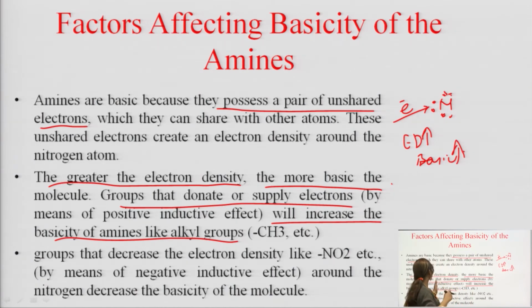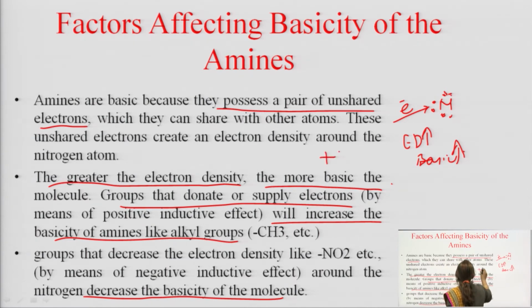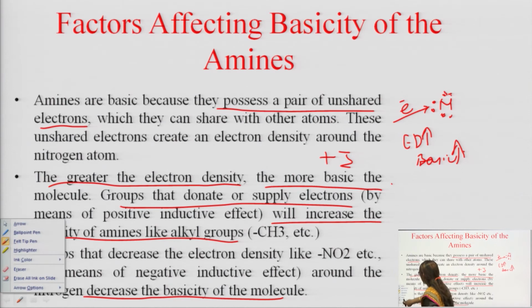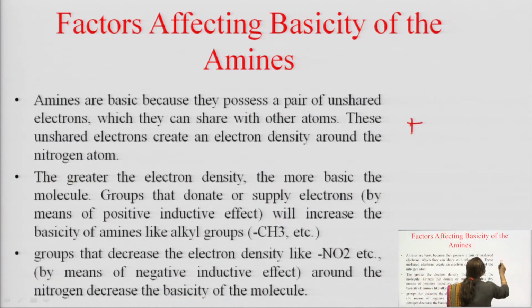The same is here. The groups that donate or supply electrons will increase the basicity of amines. The groups that decrease the electron density, that means take away the electrons of amines, will decrease the basicity of amines. What are the groups which donate the electrons? The groups which donate the electrons have a positive inductive effect, plus I effect.